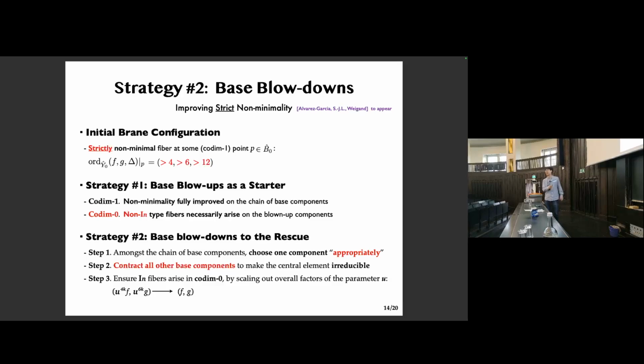And the name of the game here is to make the right choice in step 1 in such a way that upon blowing down all other components in step 2, we do not have any strict non-minimality at the end of step 2. And in the paper, we carefully show that the right component can always be chosen in a systematic manner. And so this can always be done. And we know how to do this systematically.